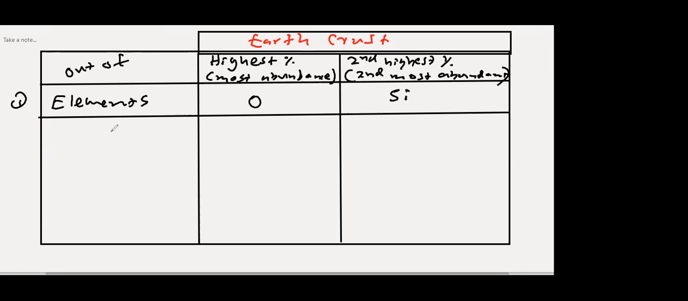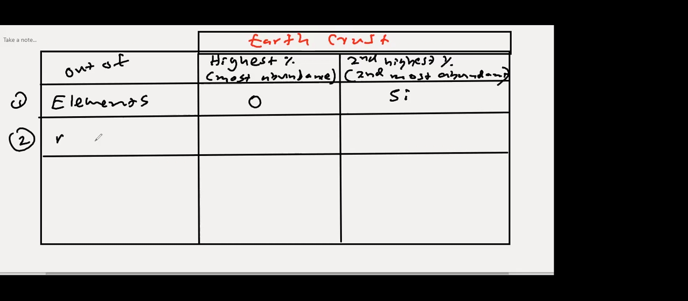Then out of the metals, out of all the metals, highest percentage in the earth crust will be aluminium. Second highest iron, Fe. F capital, F. Iron.